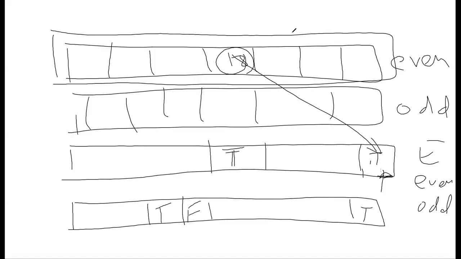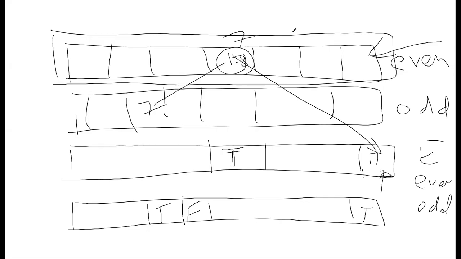Because ultimately, if you follow this, you are at suppose index 7, and this is even. Someone from the odd jump can reach 7. That means it will create a graph kind of structure, and it will always be zigzag. One entry will be even, one entry will be odd, because you first have to take an odd step, then an even step, then odd, then even. You just have to keep track of the indexes which are being followed.